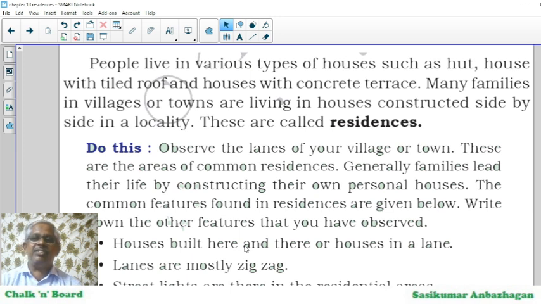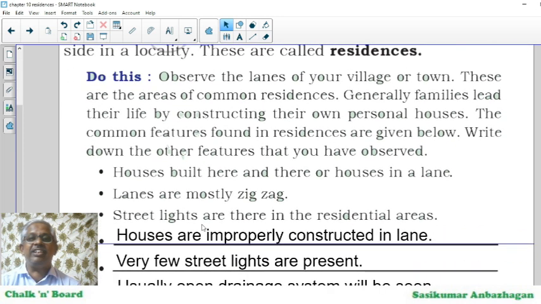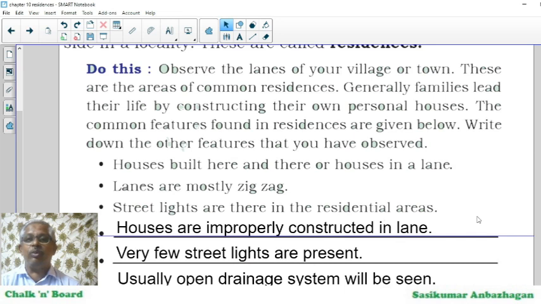Look at this observation: the lanes of your village or town. These are the areas of common residences. Generally, families lead their life by constructing their own personal houses. The common features found in residences are given below. Write down the other features that you have observed.